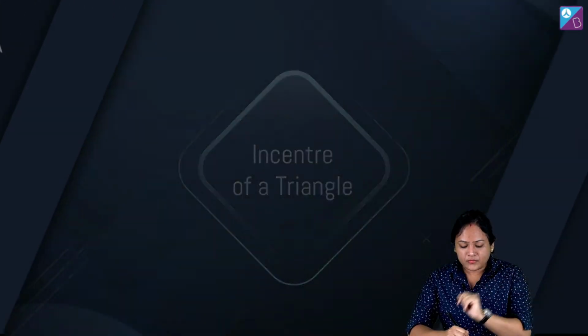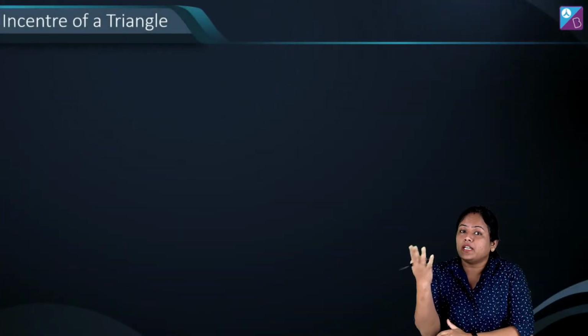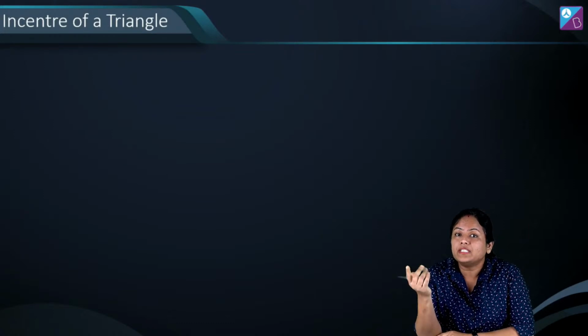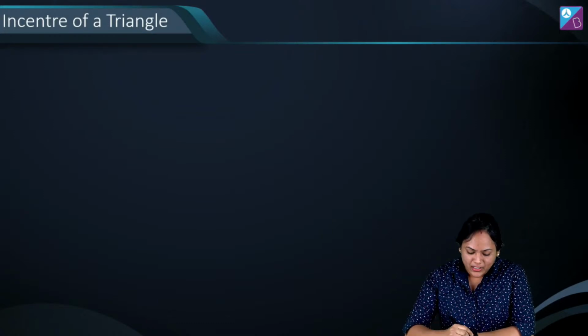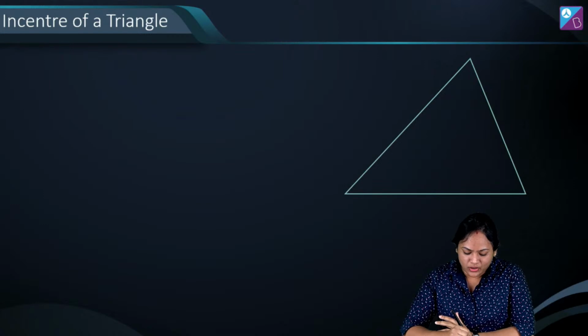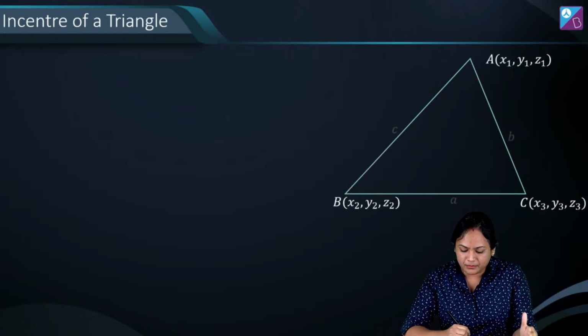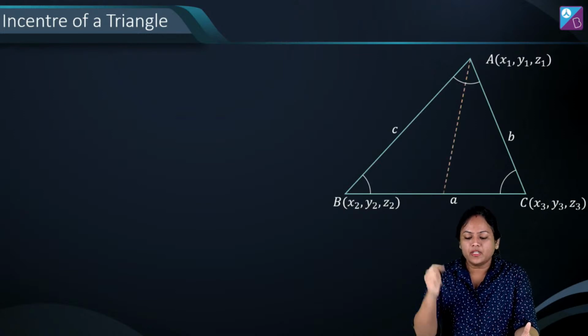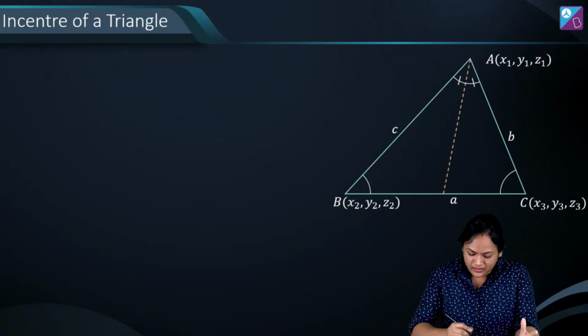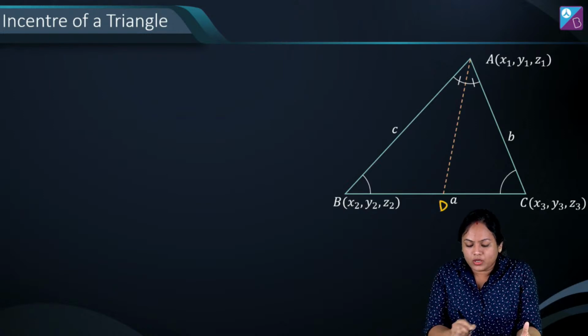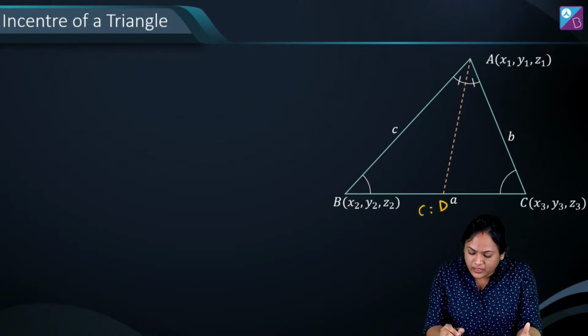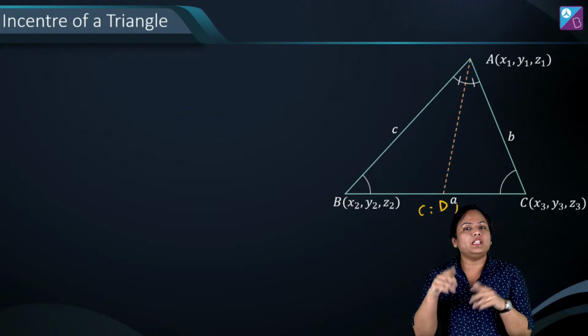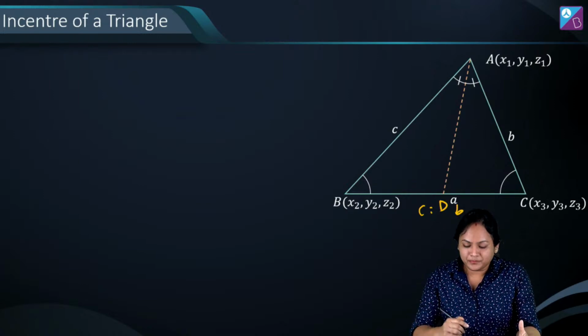So the incenter, you already know what it is. It is the intersection of angle bisectors, right? And we also know that whenever we draw an angle bisector, it divides the opposite side in the ratio of the sides containing the angle. If this point is D, then it is going to divide BC in the ratio c:b. The formula was derived from here.